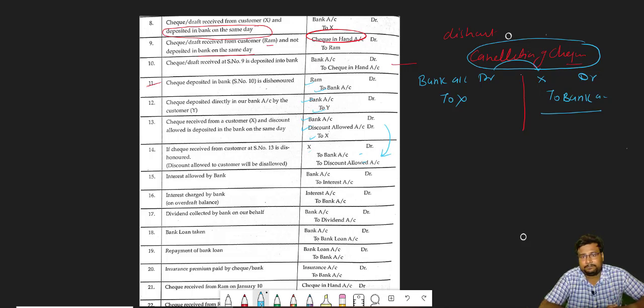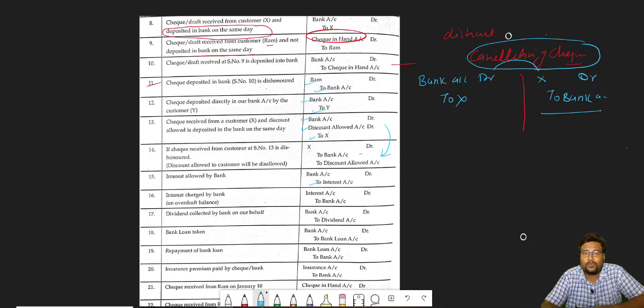Interest allowed by bank. So when interest is allowed by bank, beta, what is interest? Our income. So to interest account. Okay, all the incomes are credited. And bank account debit, because in our bank it will also increase. For example, suppose you had deposited 200 rupees. And when you deposit 200 rupees, you receive 10 rupees as interest. So in your account it will be 210. So 10 rupees increase, it will be debit. And you receive the interest, that's why it is your income, and all the incomes are credit.